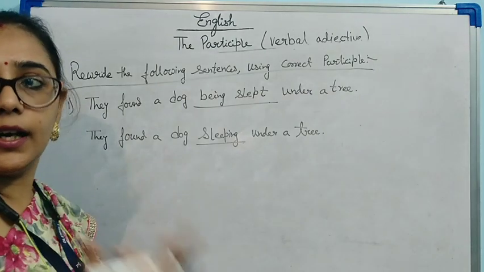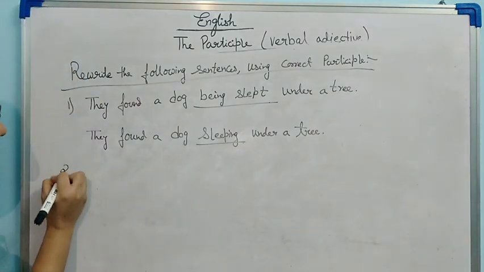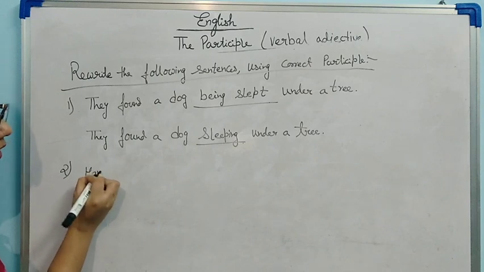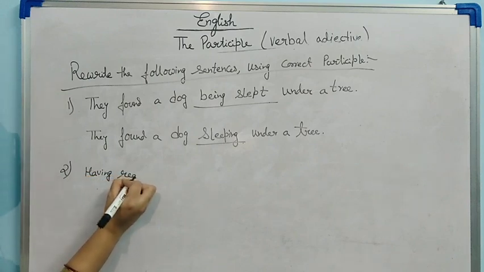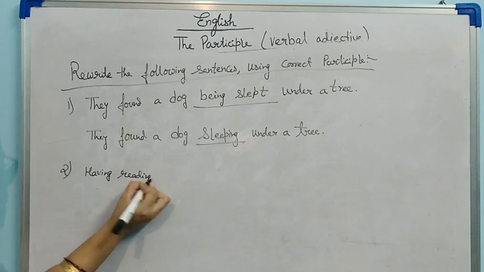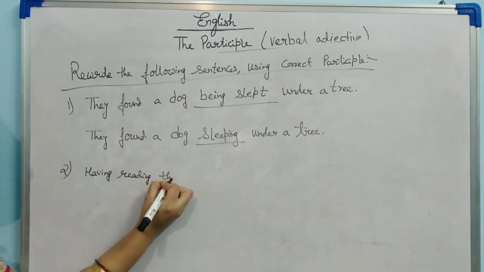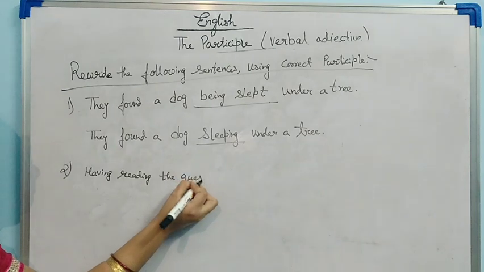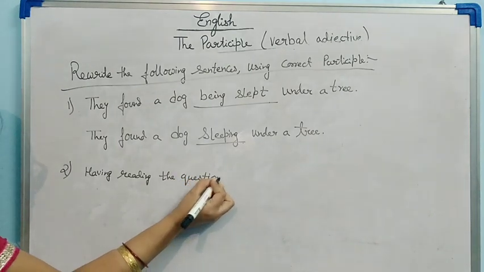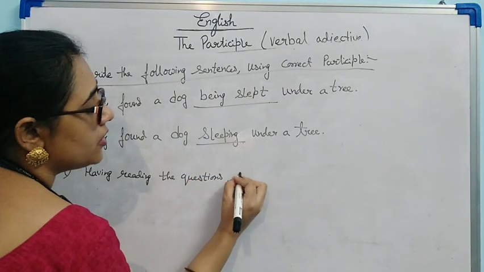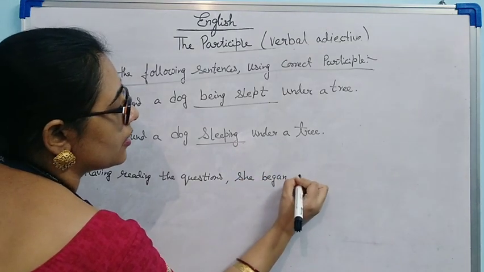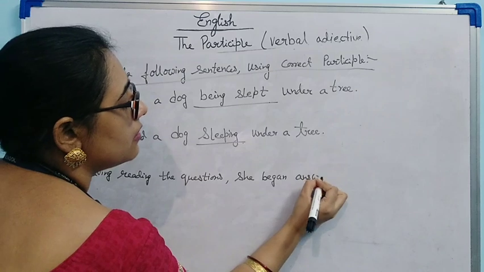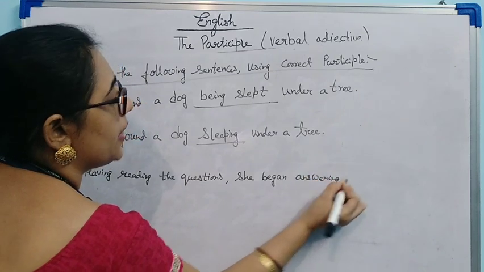Now let's take another example. Reading the questions, she began answering them.